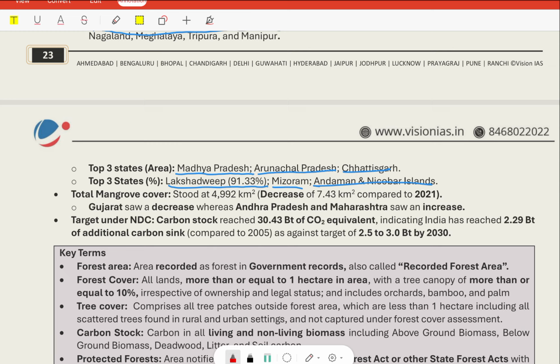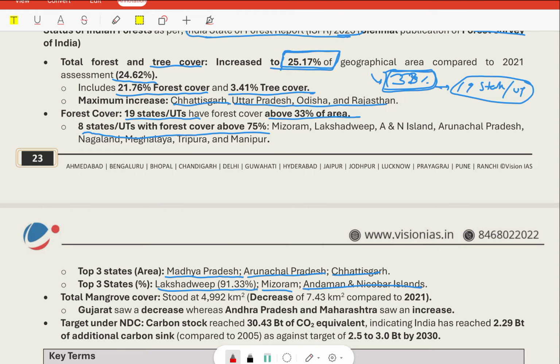A question can be asked that maximum increase was seen in which state: Chhattisgarh, followed by UP, Bihar, Odisha, and Rajasthan. There was an increase in total tree and forest cover. Forest cover includes 21.76% and tree cover includes 3.41%, thus increasing it to 25.17%.